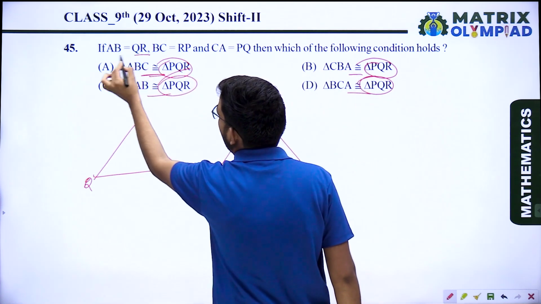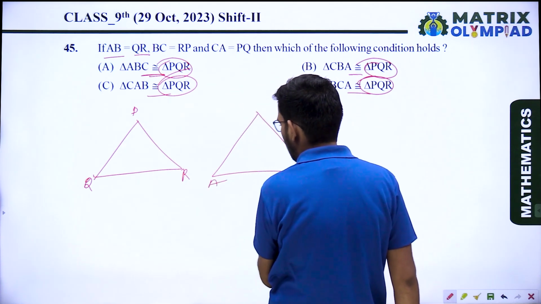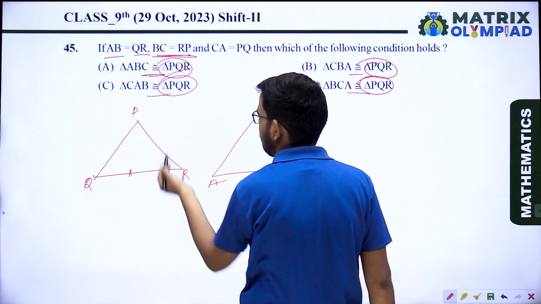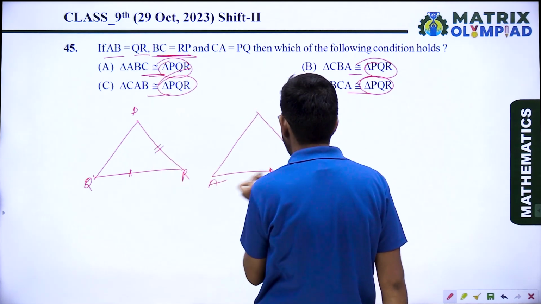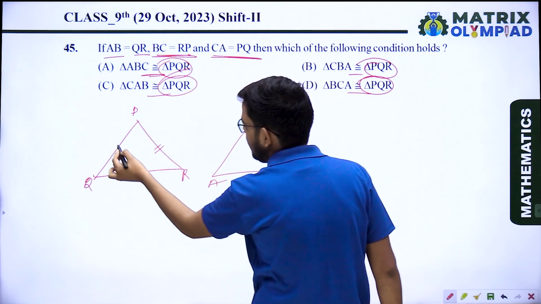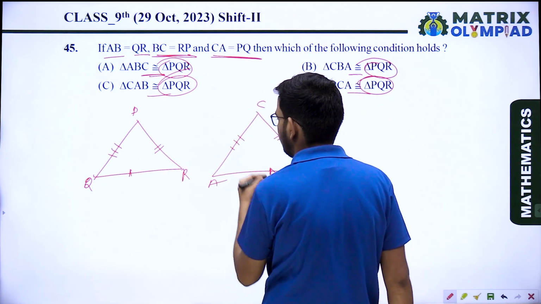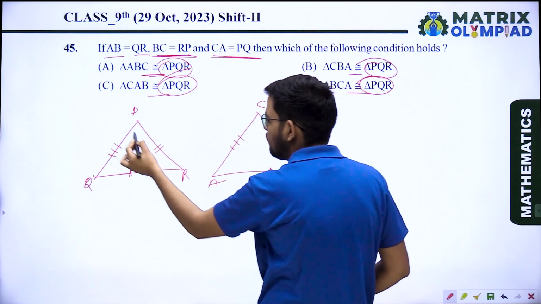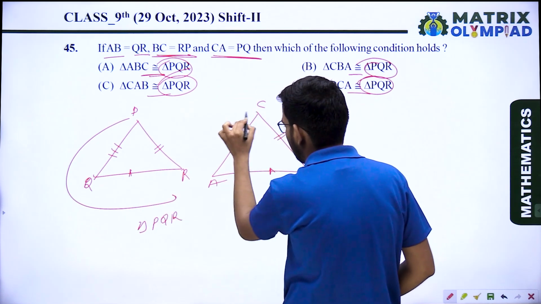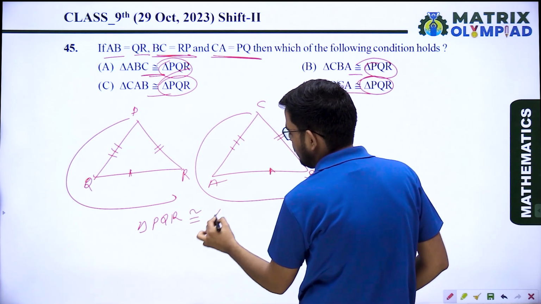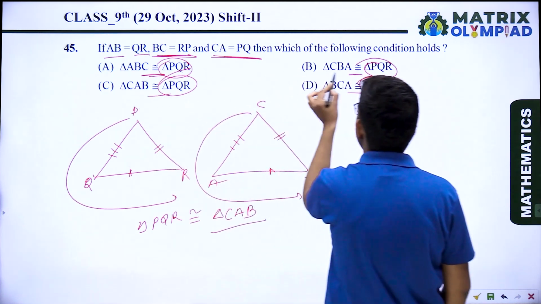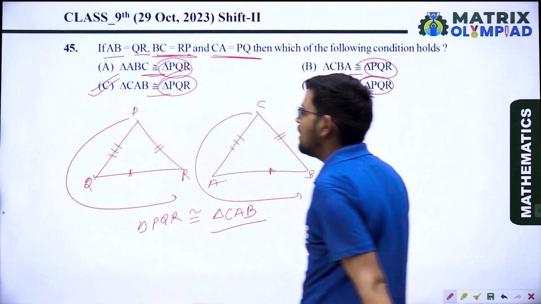See here, QR equals AB, RP equals BC, PQ equals CA.